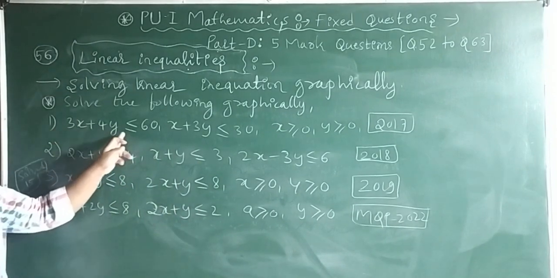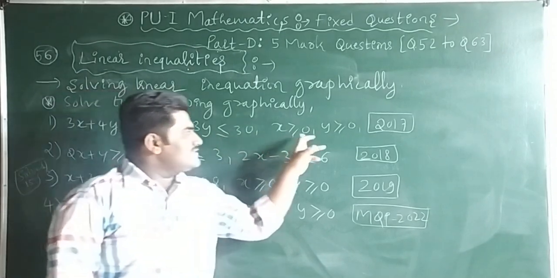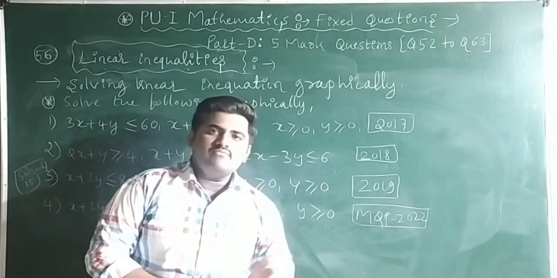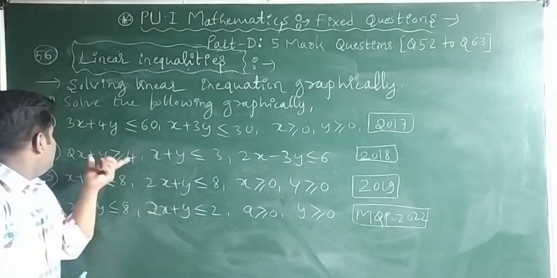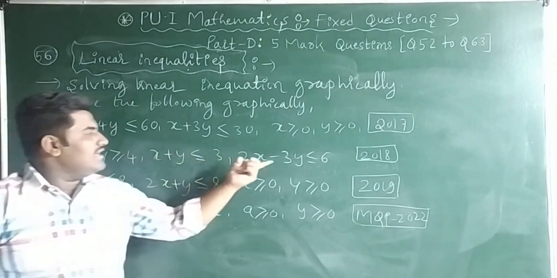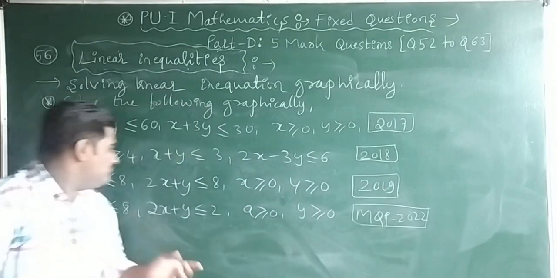First one: 3x plus 4y less than or equal to 60, x plus 3y less than or equal to 30, x greater than or equal to 0, y greater than or equal to 0. This was asked in the annual exam 2017. Next: 2x plus y greater than or equal to 4, x plus y less than or equal to 3, 2x minus 3y less than or equal to 6. This was asked in 2018.